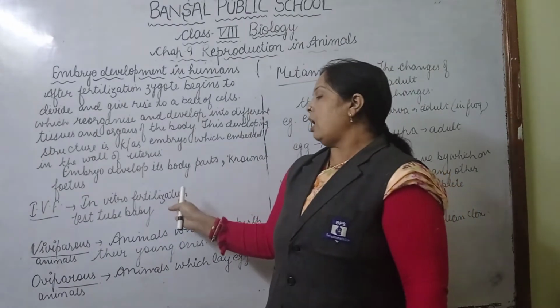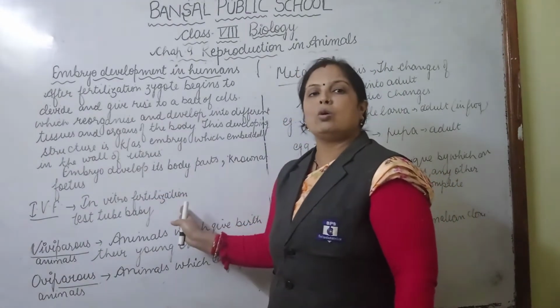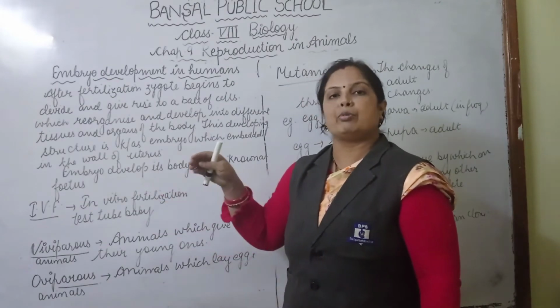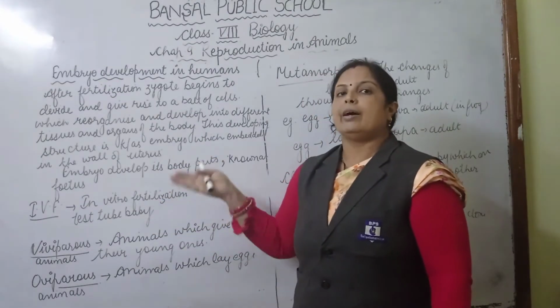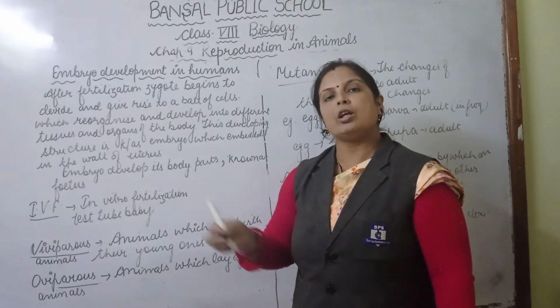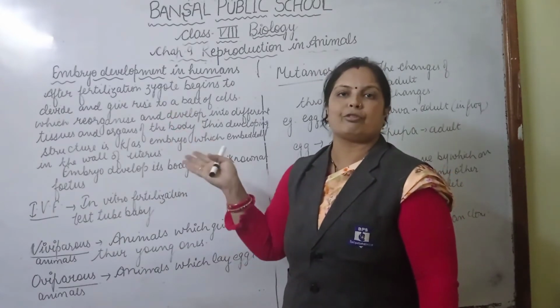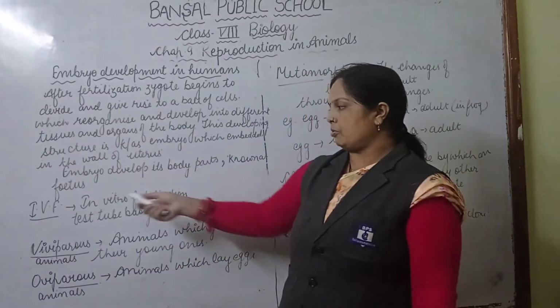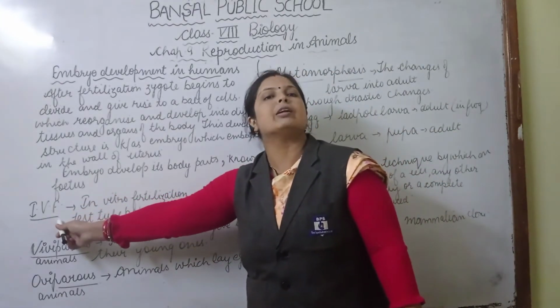Clear? After the formation of the zygote, division takes place and the zygote converts into an embryo. When the embryo forms, it is inserted into the uterus of the female body for further development, and this procedure is known as in vitro fertilization.